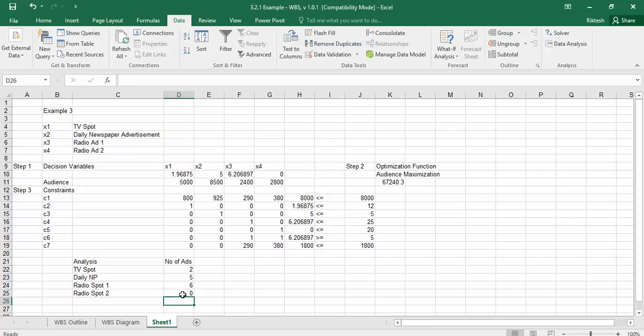So how many advertisements should we give? 13: 5 plus 6 is 11, plus 2 is 13. And when we do so, we can reach 67,240,000 audience. We should discard the value of 0.3 here. I hope you have understood it. Thank you very much.